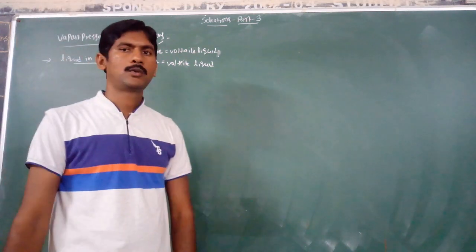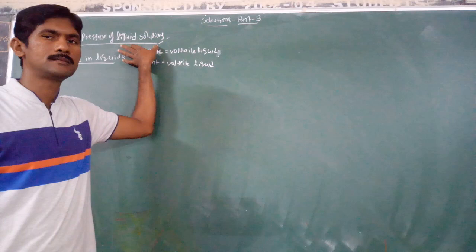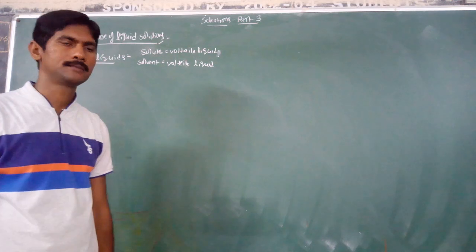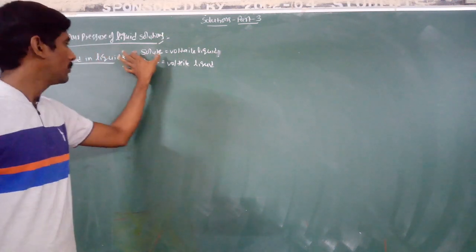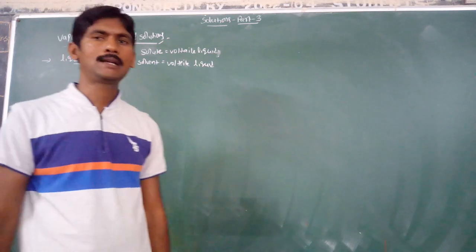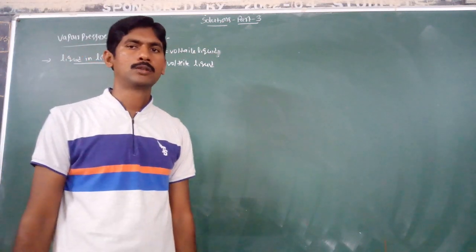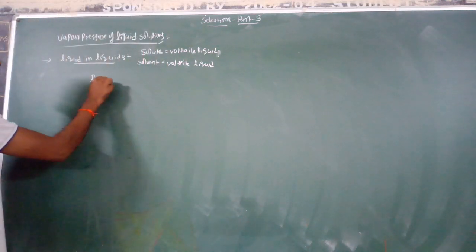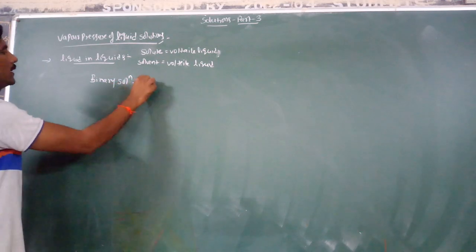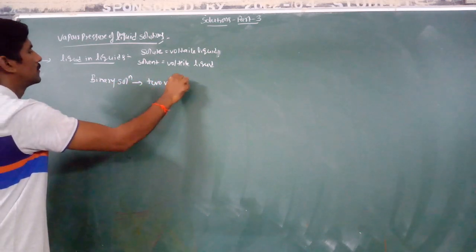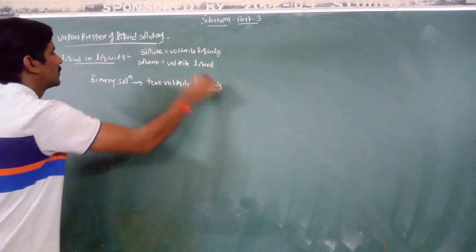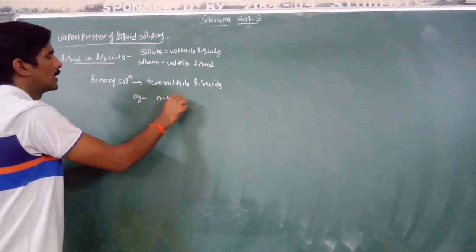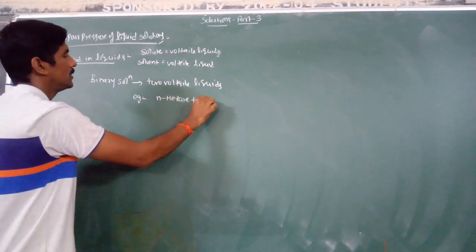Now we are going to discuss vapor pressure of binary solutions. The first system is vapor pressure of liquid in liquid solutions. Here both solute and solvent are volatile liquids, so a binary solution containing two volatile liquids. For example, n-hexane and benzene.